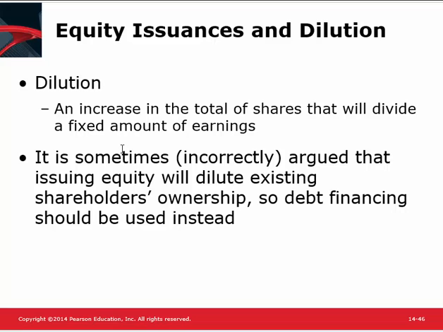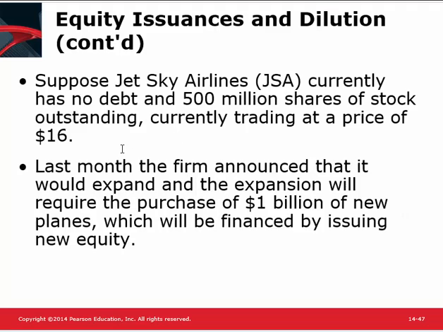Frequently we talk about dilution. If you increase the number of shares, that divides the fixed amount of earnings over more shares. That should mean there's a decrease in earnings per share. Sometimes, obviously, we talk about this. We don't want to offer shares because earnings will ultimately be diluted, so we want to stay away from that.